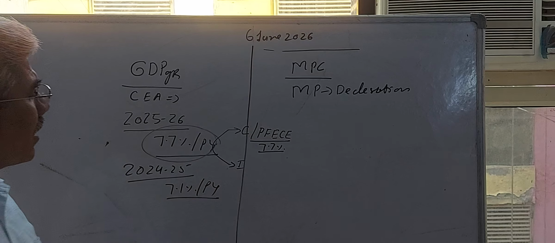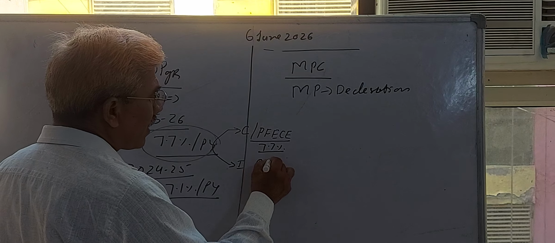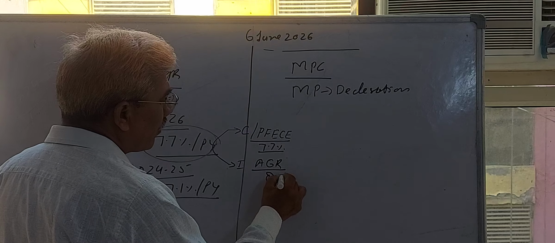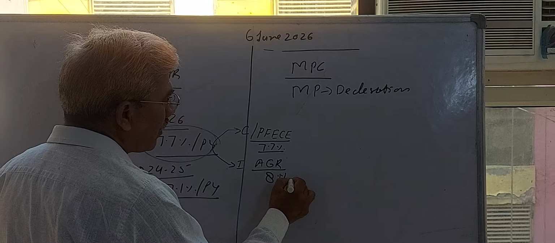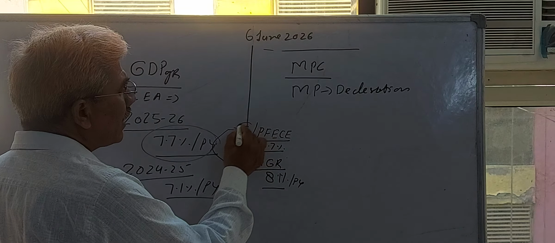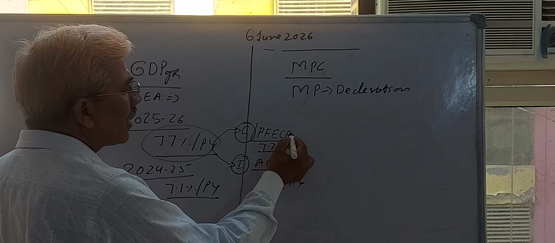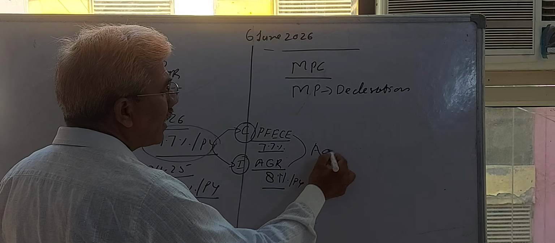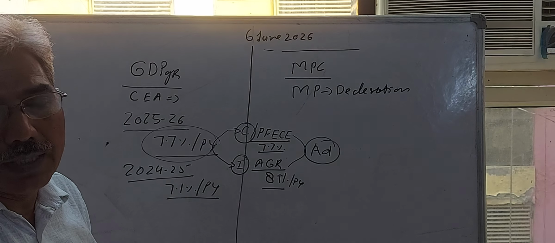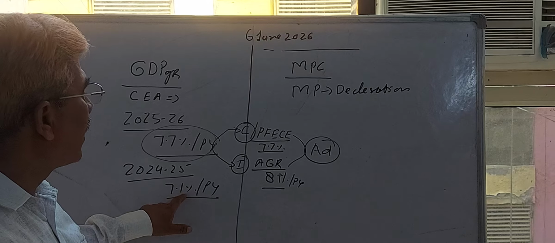Investment, asset formation growth rate, is 8.1% per year for this year. If you consider consumption and investment, both are components of aggregate demand. If our aggregate demand is high, automatically growth rate is high, which was 7.7%, higher than the previous year 7.1%.